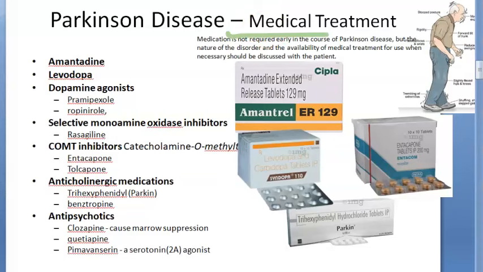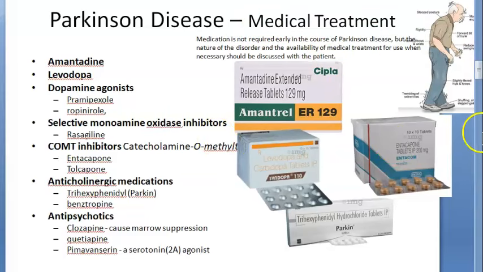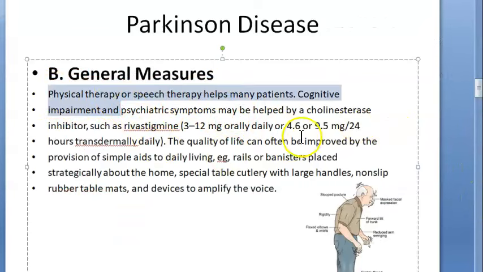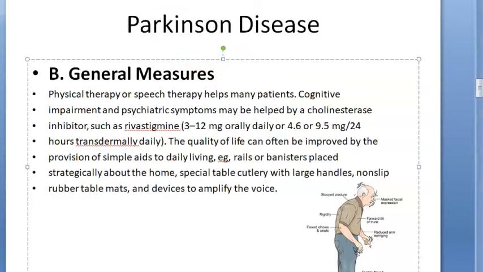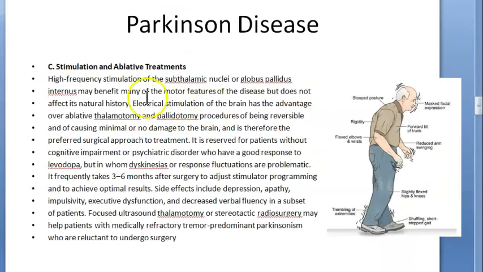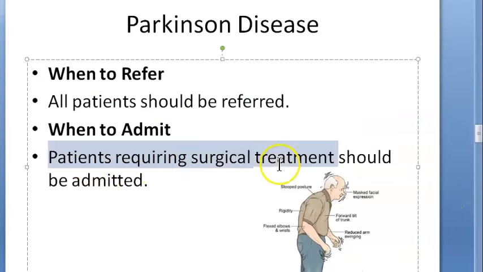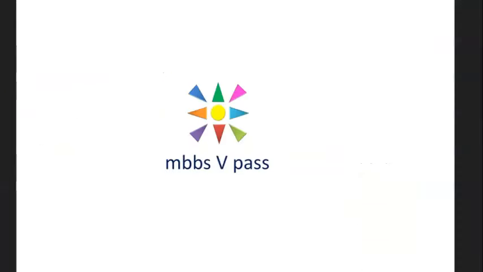One is medical treatment. Medical treatment means medicines you will give. And then you will have general measures like physical therapy and all that. And then what else they're talking about? Then they're talking about stimulants and ablative treatments. We will come to this. Then you have gene therapy. Also, if they need surgical treatment, then you should admit them for surgery. That's all they are saying in high level. Guys, we'll go through each of this.